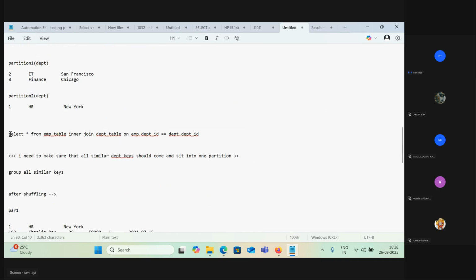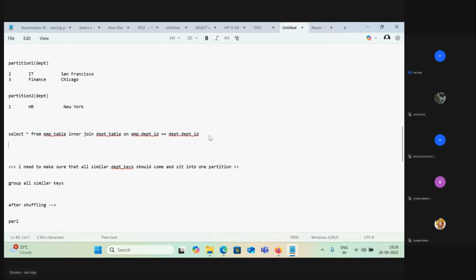Now what happens? You are doing some application, right? Select star from employee table where this, and now for your information, how this looks in real time, I'm just writing an example. df_employee dot join, df_department, on.